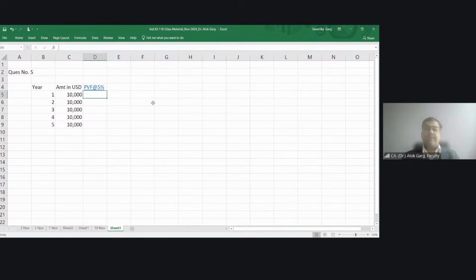What is it in the first year? 1 divided by 1.05. Then this divided by 1.05, right? So on and so forth. So this is my present value factor.